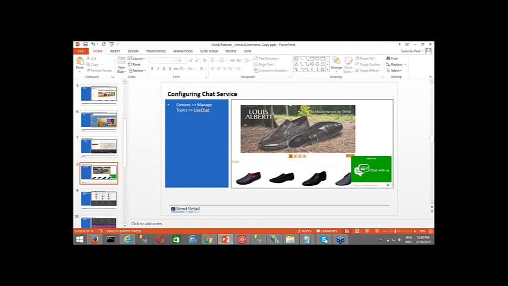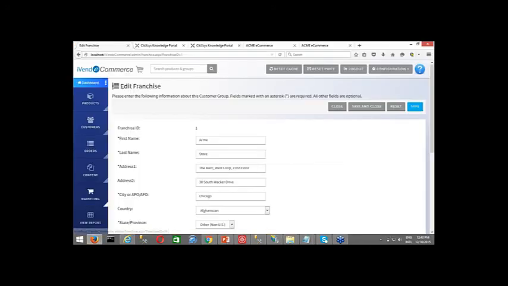So how do you configure a chat? Configuring a chat is a very easy task in iVend e-commerce. What needs to be done from the retailer's perspective is that the retailer needs to take a licensed chat service from a chat service provider, and the chat service provider in turn will provide a block of code which needs to be copied into the admin console of iVend e-commerce.